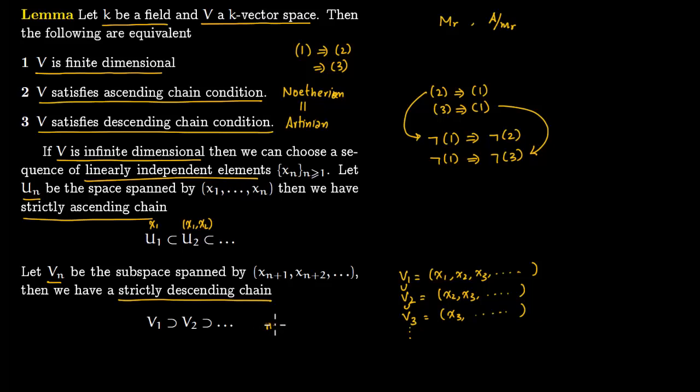It does not stabilize. So this is not 3. Again, this does not stabilize, so not 2. And therefore we have the equivalence of these 3 conditions which we just used in the proof.